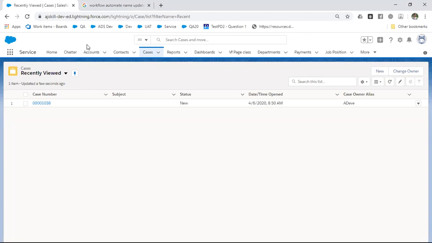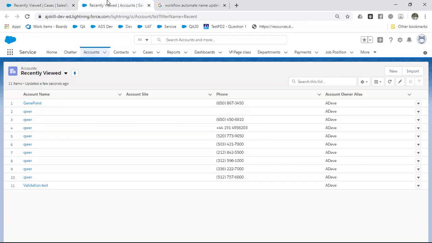If you are using Salesforce to manage your customer data, my data would be here in the account and the contacts. Let's say my name is Jane Point. My details are here.